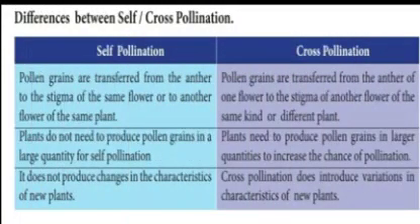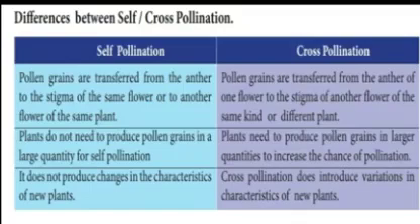Let's see the differences between self and cross-pollination. Self-pollination, first point: pollen grains are transferred from the anther to the stigma of the same flower or to another flower of the same plant. In cross-pollination, pollen grains are transferred from the anther of one flower to the stigma of another flower of the same kind or different plant.